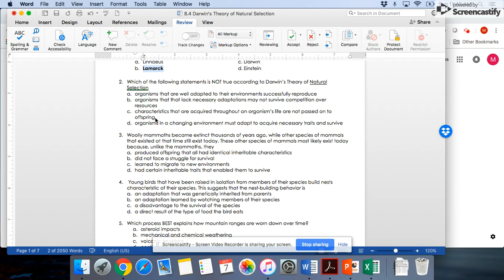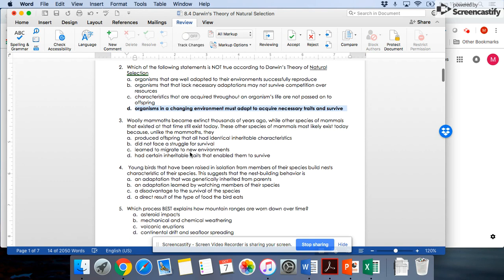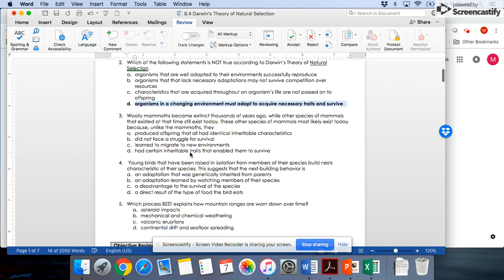Lamarck is the one that says that acquired traits are passed down, and then organisms in a changing environment must adapt to acquire the necessary traits. So this one is not true because Darwin says that the individuals do not adapt. They do not acquire the trait. The population adapts. And so the individual would not acquire a necessary trait. They either already have it or they don't.